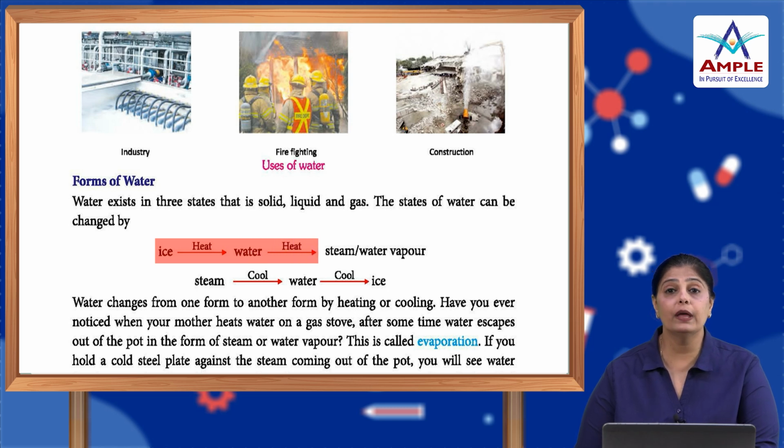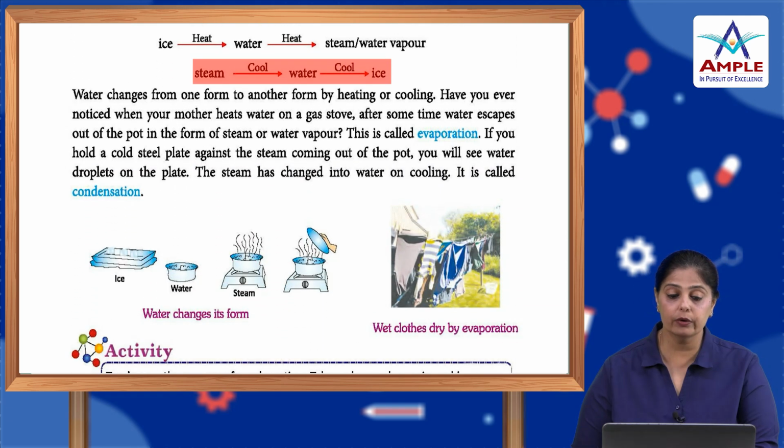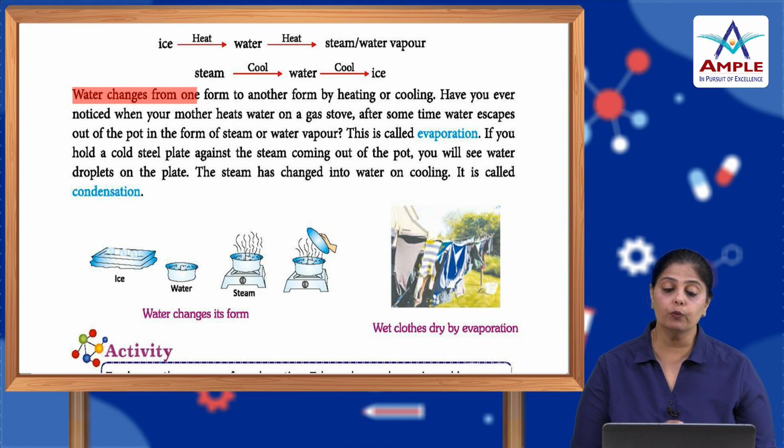Now, when we heat water, what comes out? Steam or water vapor. Now, this water vapor or steam, when it cools down, changes again into water, and when we cool down this water, it changes into ice. So, water changes from one form to another by heating and cooling down.